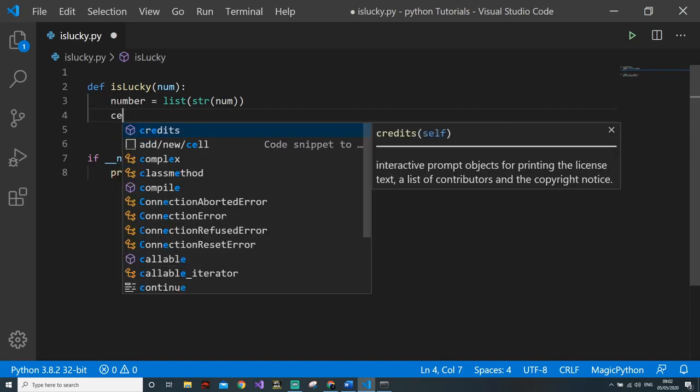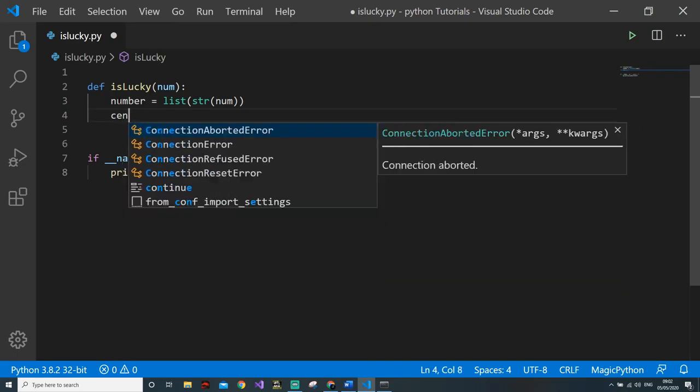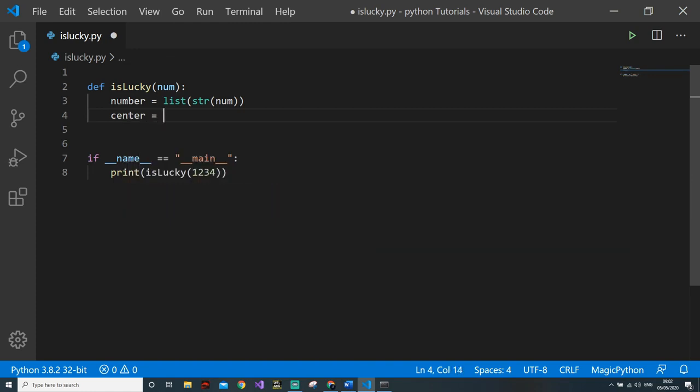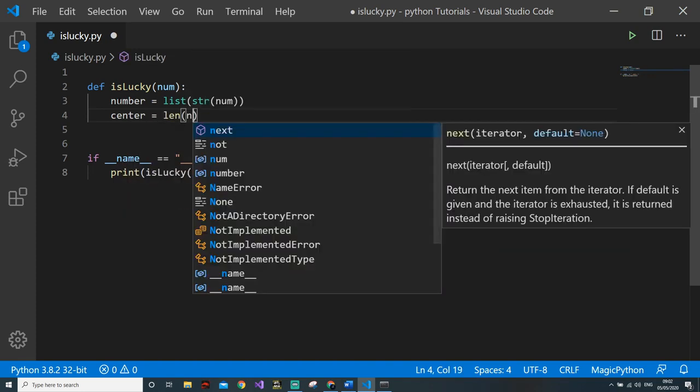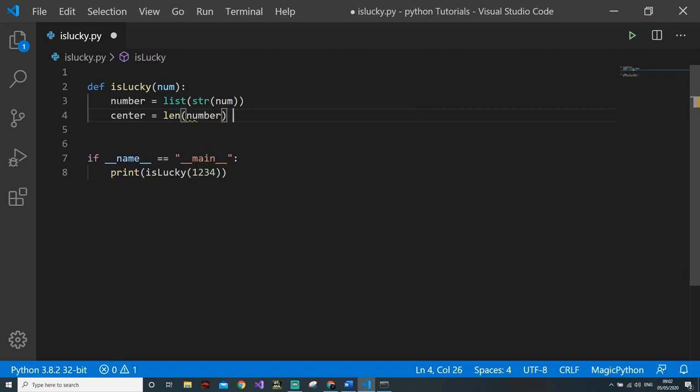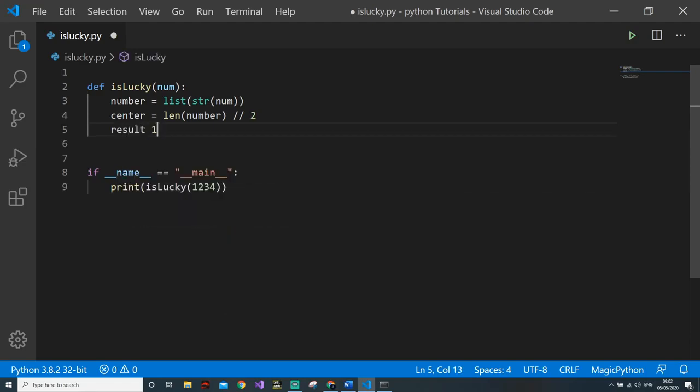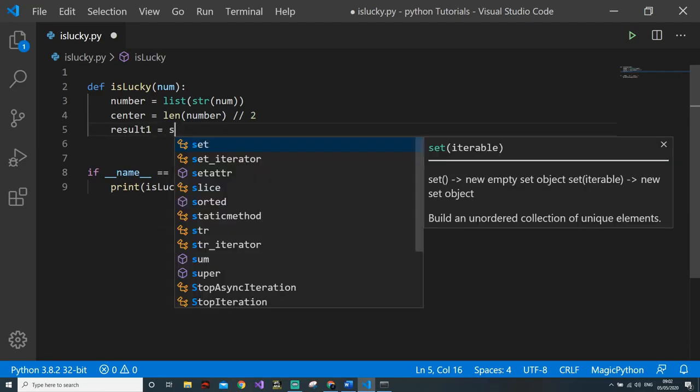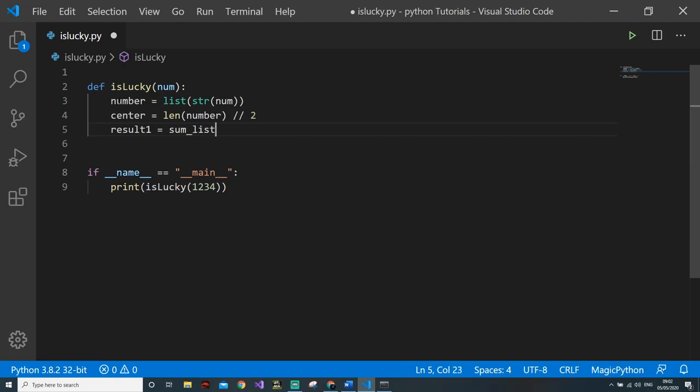And then to find the center, you just need to calculate the length of number, then use float division by 2. Okay, so this is float division. To create result 1, we can use a function known as sum_list, which I will create.